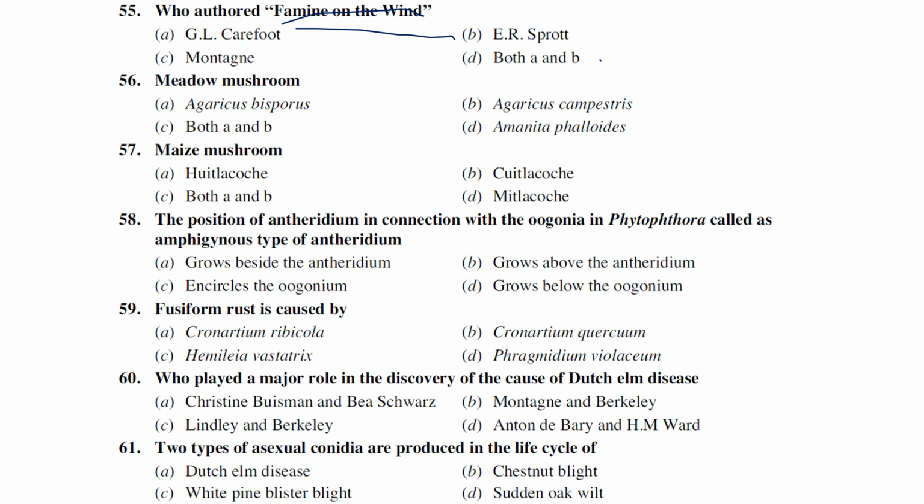Which of the following is a meadow mushroom? Agaricus bisporus, Agaricus campestris, both A and B, and Amanita phalloides. Agaricus bisporus and Agaricus campestris are known as meadow mushrooms.